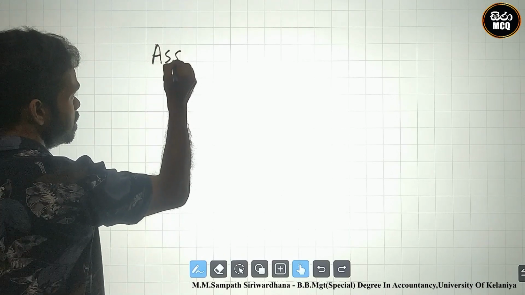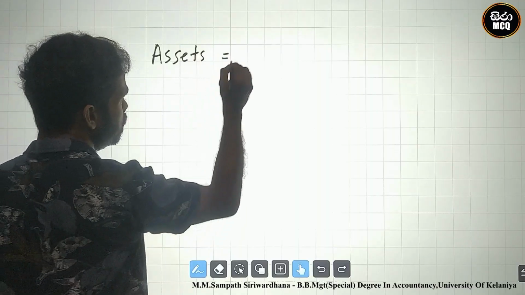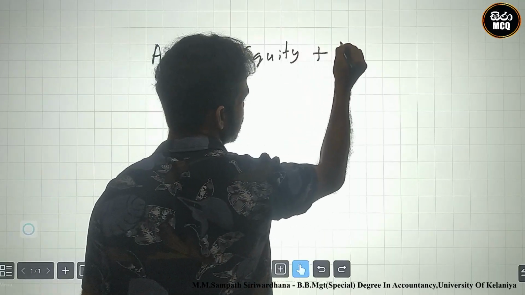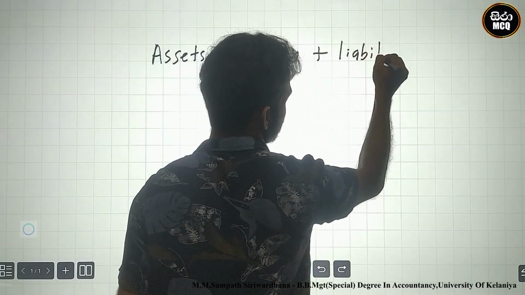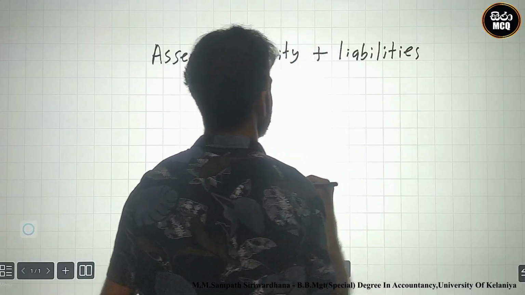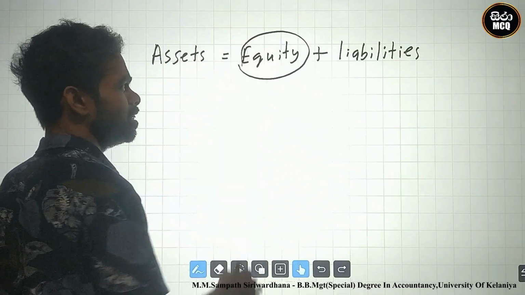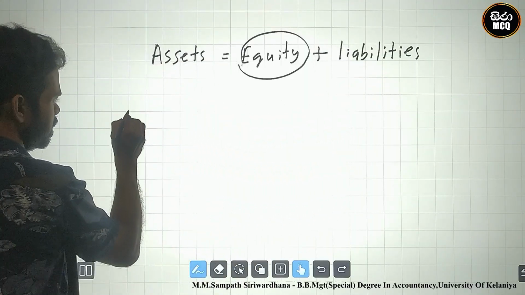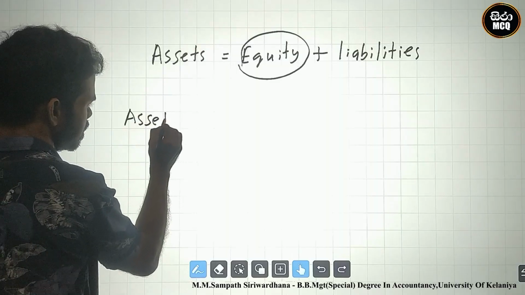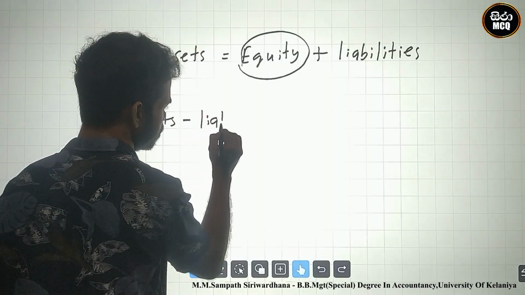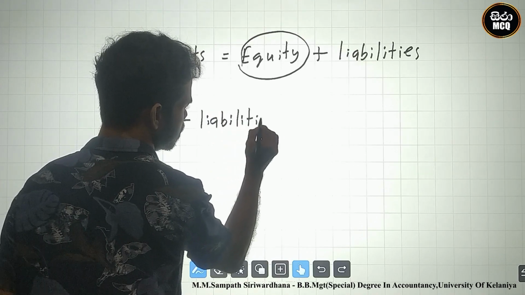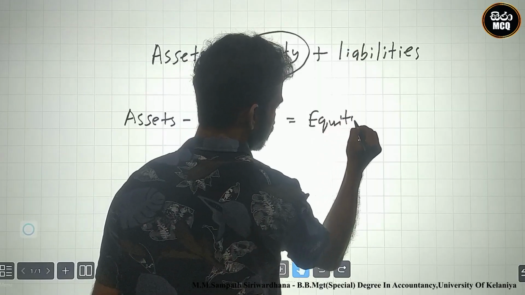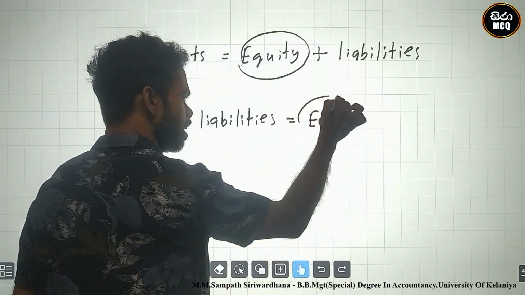You know, assets equal equity plus liabilities. How can we find the equity? I carry the liability to this side: assets minus liabilities equal to equity. Okay, this is the equity identification.